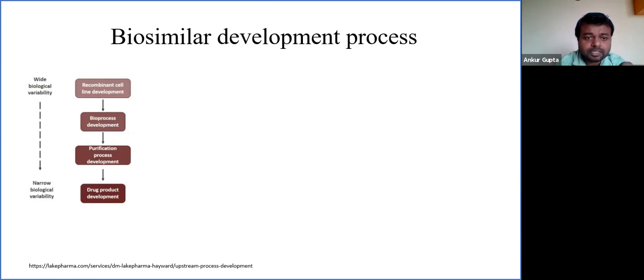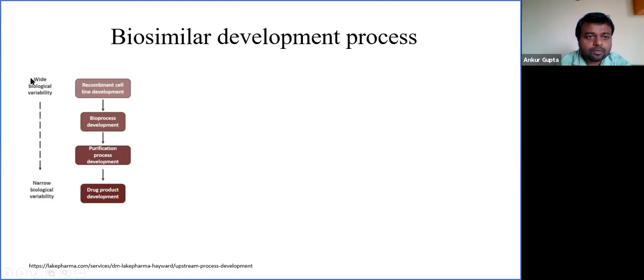In this phase, drug substance is generated. Once drug substance is generated, it goes for formulation, and once formulation is done, it leads to the formation of drug product. So these are the four phases of a biosimilar process development.